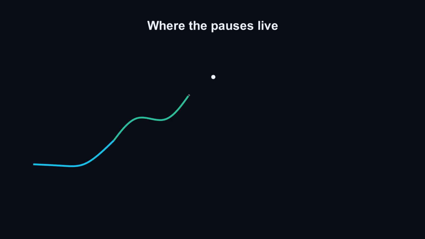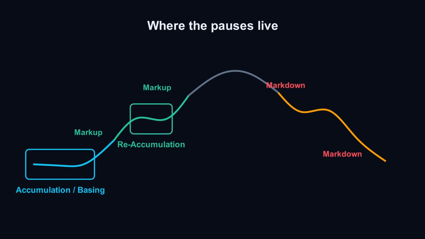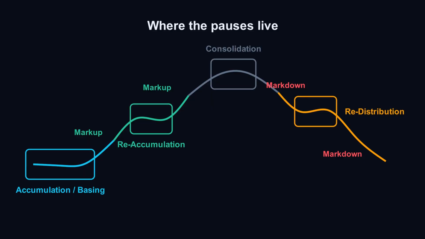Near the lows, a quiet range is accumulation or basing while it's still undecided. A rest inside an uptrend is re-accumulation, the trend catching its breath before another leg. A stall inside a downtrend is redistribution, a pause that has tended to resolve lower. And when an advance flattens without a clear lean yet, you'll see consolidation.